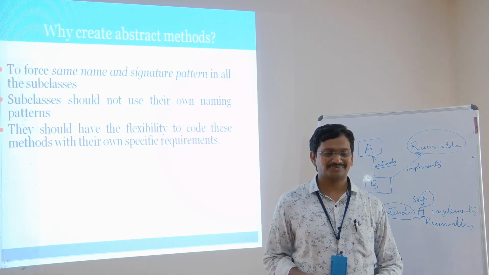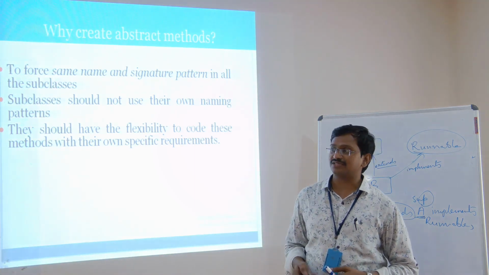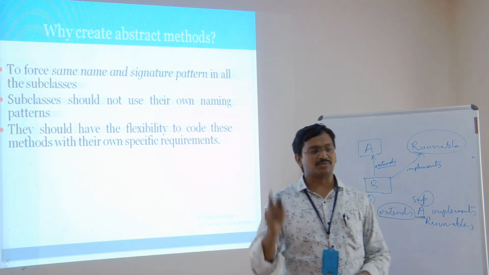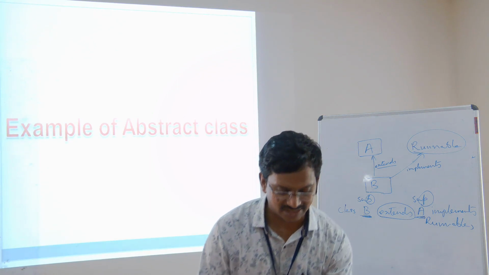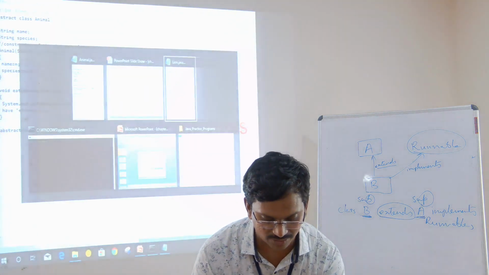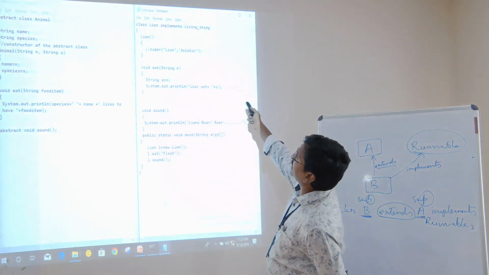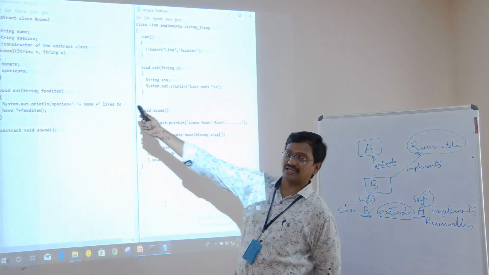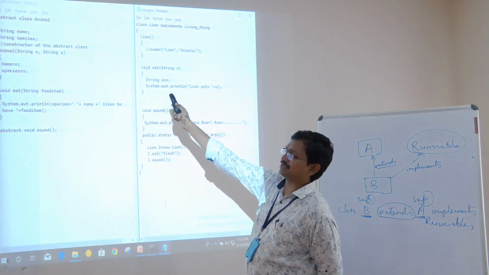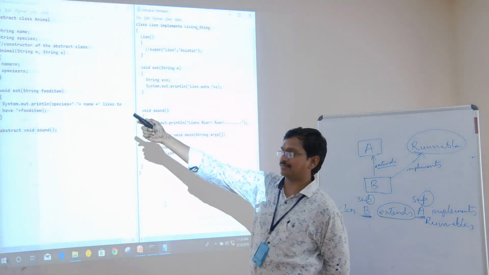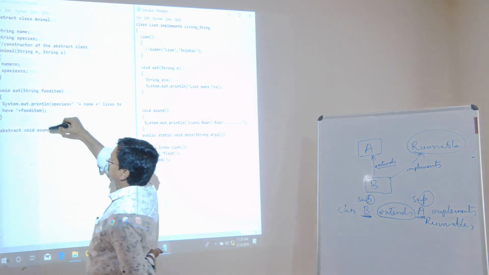Subclasses should not use their own naming patterns. So a subclass should use all the properties of an abstract class. Let us see an example of an abstract class. I have two classes here: one is the Animal class and the other is the Lion class. Generally, Animal is a common generic class which can be for any animal, whatever we consider. And see here, the Animal class has two methods, eat and sound.